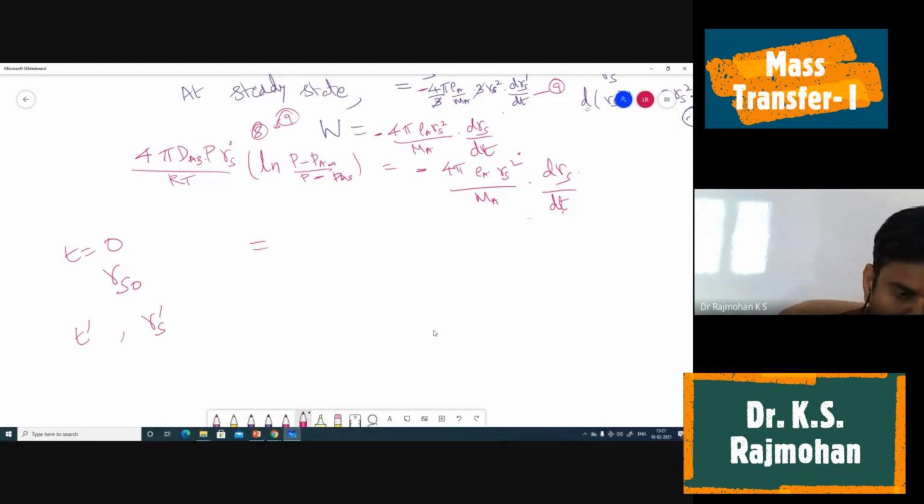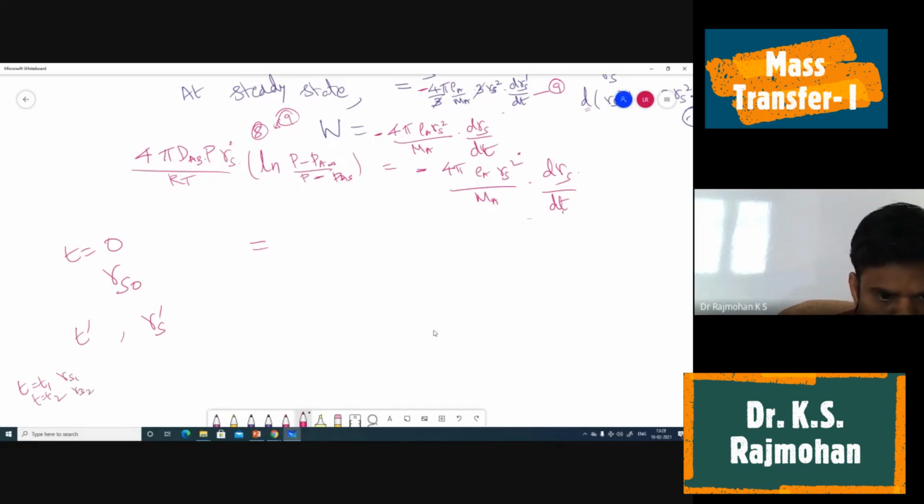You can use any subscript, that is not the issue. Initially it is rs naught, and at whatever time, you can give any symbol. Or you can say time t equal to t1 and time t equal to t2, so we can say rs1, rs2.